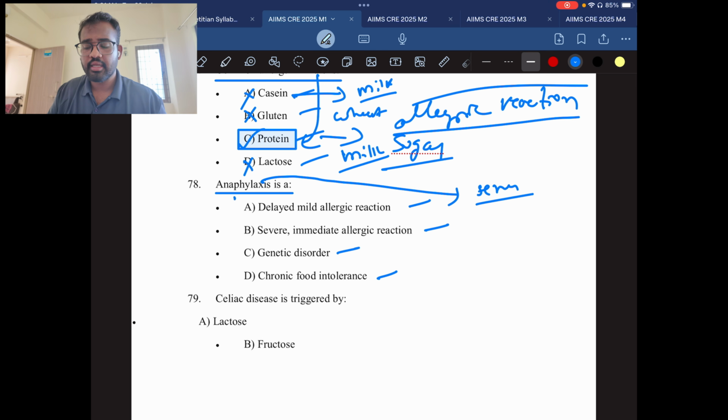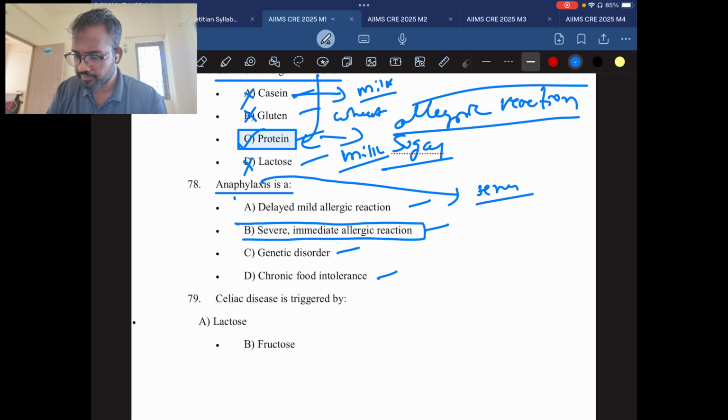Due to this, there will be contraction of the trachea also. If the trachea is contracted, you can't breathe. That's the main issue in anaphylaxis. You can't breathe, your skin becomes red with rashes, and there will be a lot of mucus production also. So at the end of the day, the patient can die if it is not treated. So it is a very severe case. The answer will be B, severe immediate allergic reaction. If they ask why it causes the severe allergic reaction, and they mention the option histamines, tick histamines. Histamines are the main carriers which cause this reaction to happen.